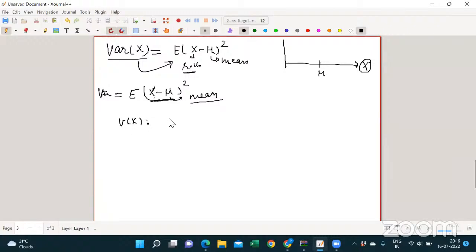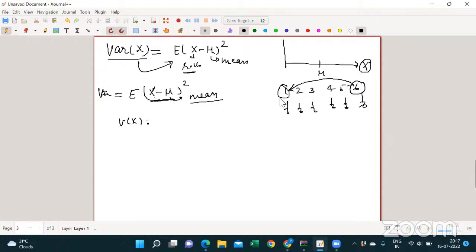You are saying what? Last exercise, rolling a die: 1, 2, 3, 4, 5, 6. Probability is uniform, right, sir? 1 by 6, 1 by 6, 1 by 6. Here, can we say variance is 6 minus 1? No, why 6 minus 1? We need to see what you are calculating. If you are saying 6 minus 1, then you are computing the range, not the variance.